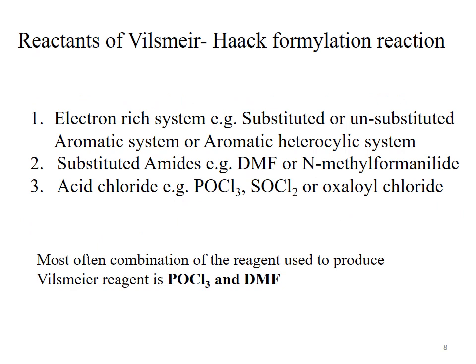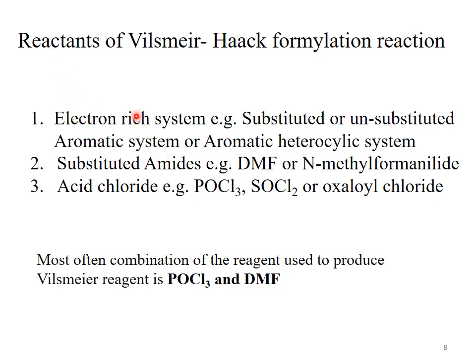So here we will discuss different reactants required for the Vilsmeier-Haack formylation reaction. We categorize the reactants into three types. The first one is the substrate, that is an electron-rich system. It may be a substituted or unsubstituted aromatic system. It may be an aromatic heterocyclic system. And in the previous slide we have discussed that 1,3-dienes may be used as an electron-rich source.